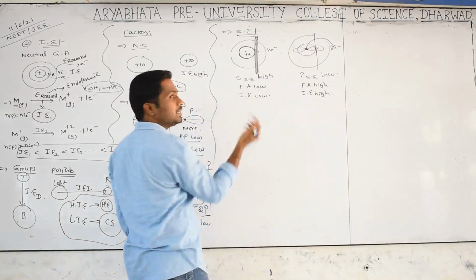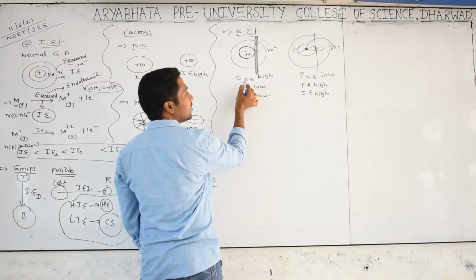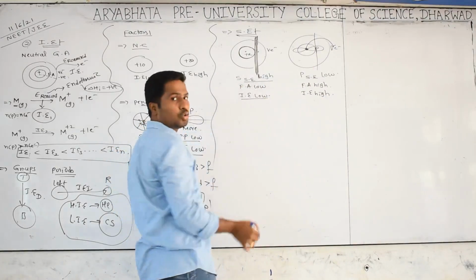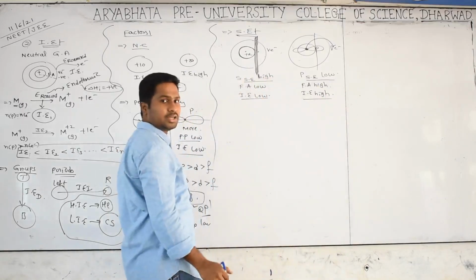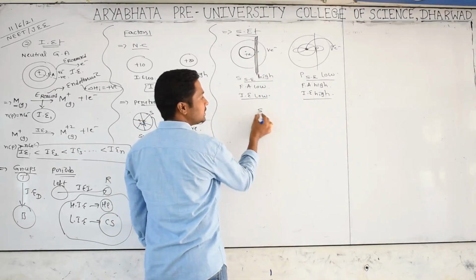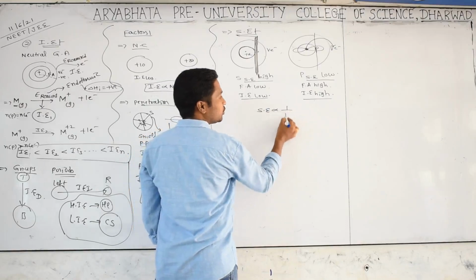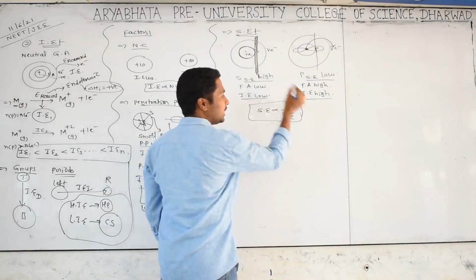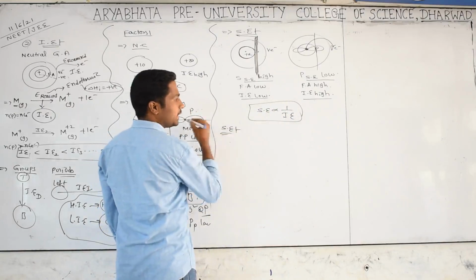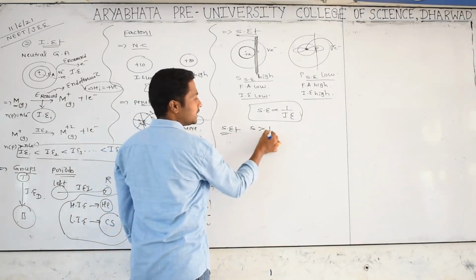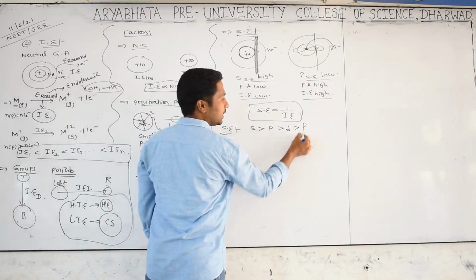What is the relation between screening effect and ionization energy? Screening effect high, ionization energy low. Screening effect low, ionization energy high. So screening effect is inversely proportional to ionization energy. The screening effect order is the same as penetration power: s is more screening than p, than d, than f.